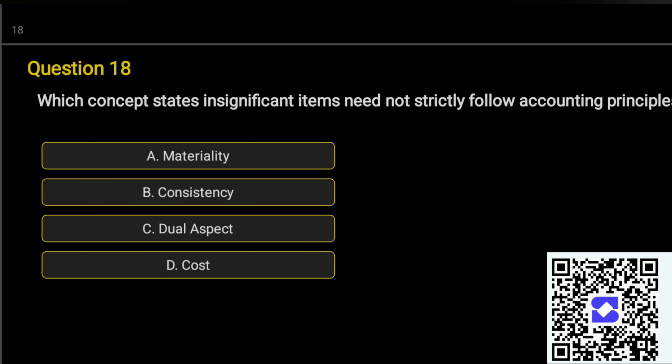Question number 18. Which concept states insignificant items need not strictly follow accounting principles? A. Materiality. B. Consistency. C. Due respect. D. Cost. Correct answer is option A.